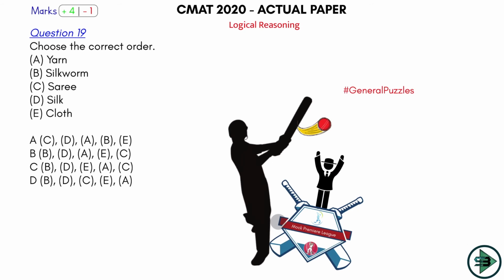So first we have a silkworm. From the silkworm, what do you get? From the silkworm you get silk, correct? What do you do with that silk? From the silk you make a yarn. From the yarn you make cloth, which is 4, and from the cloth comes the sari. Quite basic. Which is that order now? So B first, and then it's D, then A. So B, D, A, then E, 4th, correct, and then C. B, D, A, E, C. Option number B is the answer in this case. So clearly a ball on which you should hit a 6.